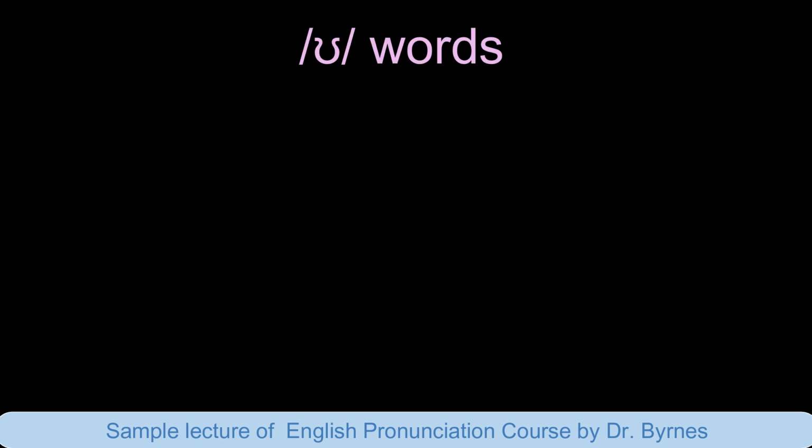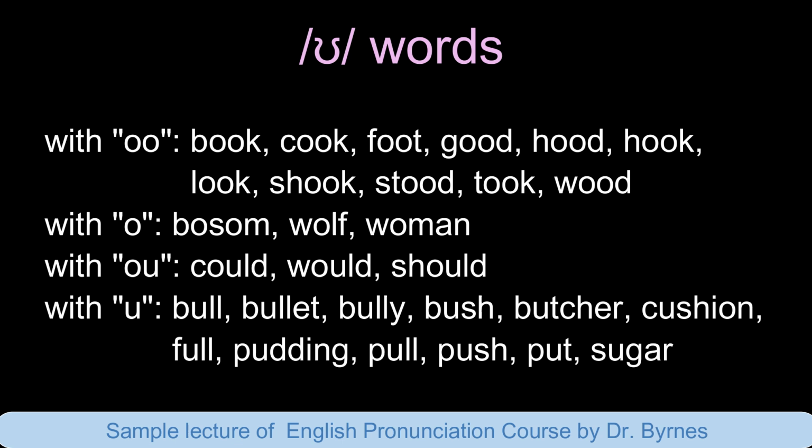Words. These are words with the /ʊ/ sound. With OO: book, cook, foot, good, hood, hook, look, shook, stood, took, would. With O: bosom, wolf, woman.